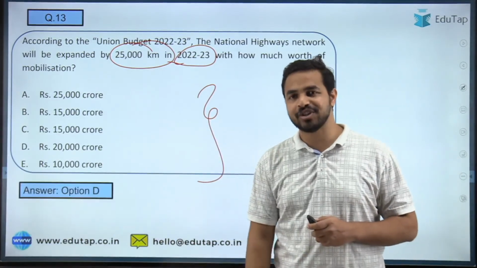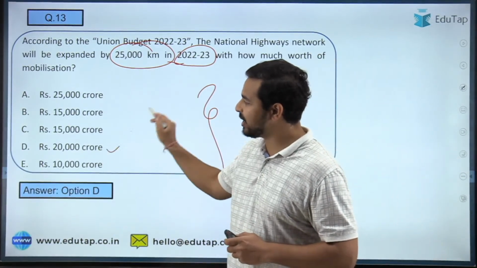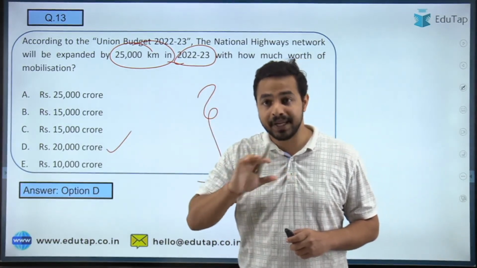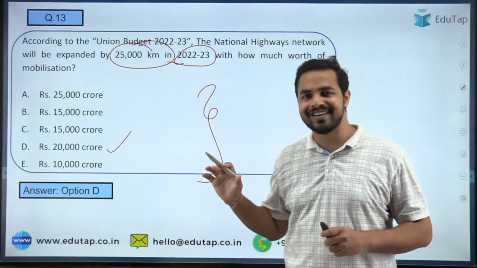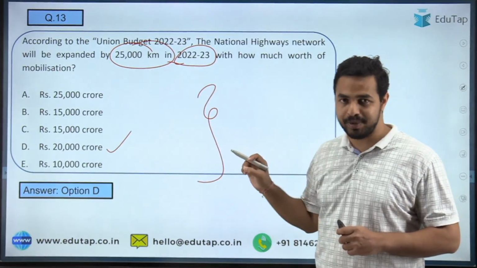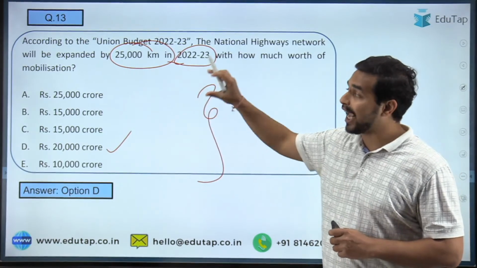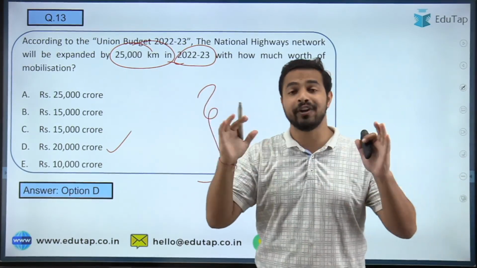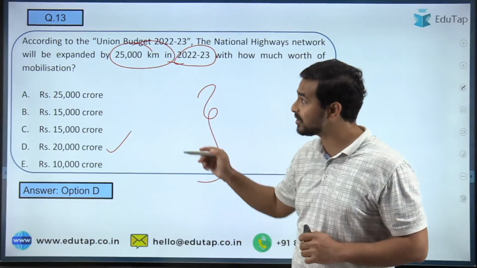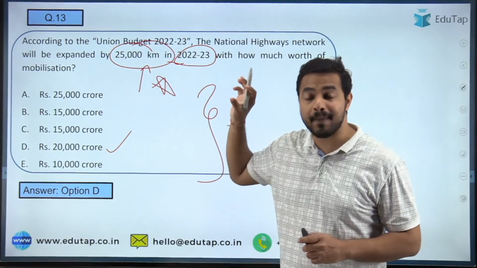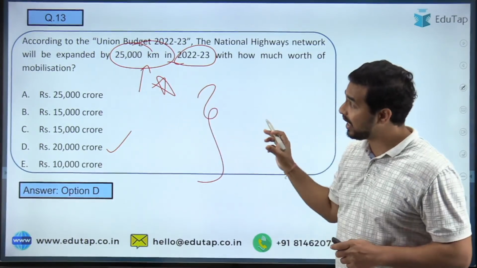And guys, here in this question the right answer is 20,000 crore. Absolutely right. Anuradha, Nilesh, Vishal, Albert, Preeti Maurya, everybody has answered the question correctly. That is 20,000 crore rupees, which will be used as a mobilization amount for expanding the national highways by 25,000 kilometers. See, this particular value is also very important. A question can come up on this particular data as well.